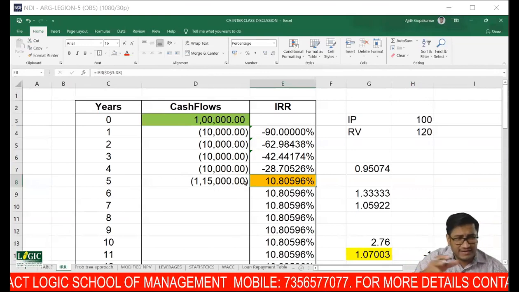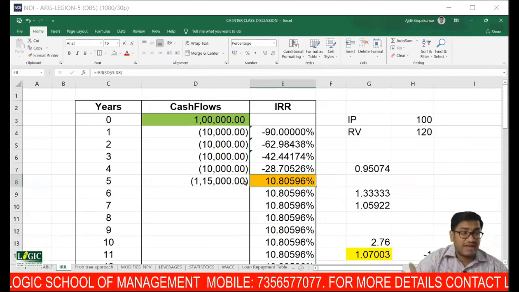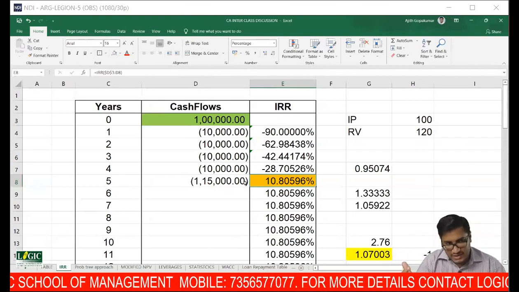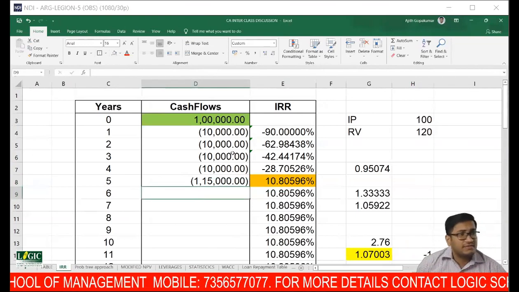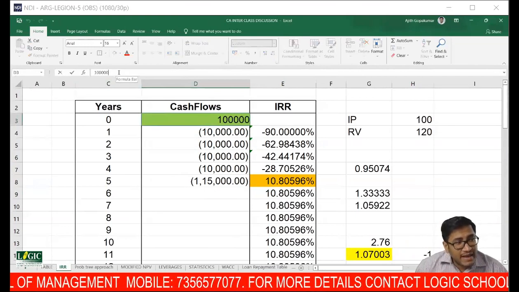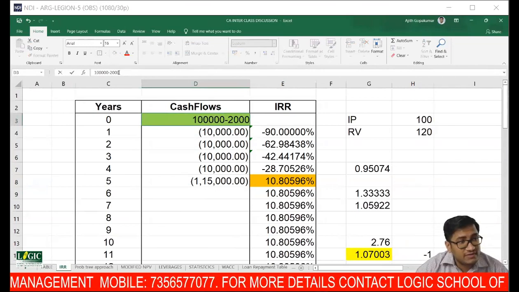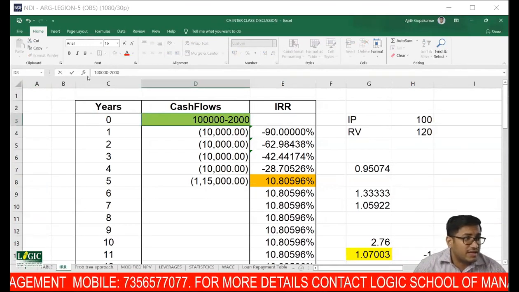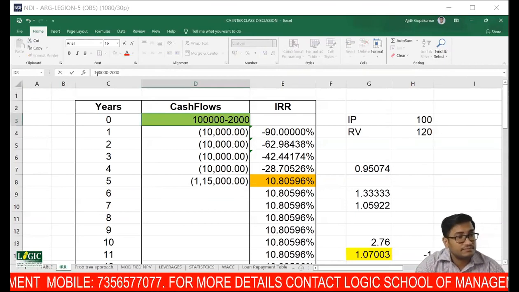The correct answer is using whatever. Now I've used Excel. For you, it is trial and error. You always try at 10%, you won't get the answer. You trial at 15% and you interpolate and get the answer. Now my next question is, if I bring an issue cost of 2,000, is my cost going to increase? To this question, if I bring an issue cost of 2,000, is my cost of 10.8 going to increase? Yes or no?